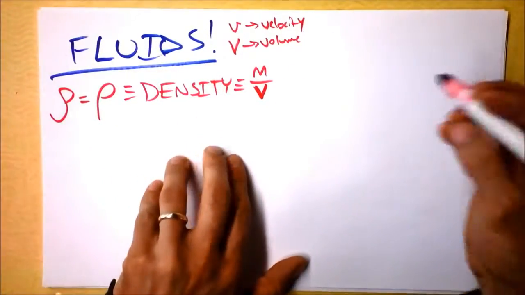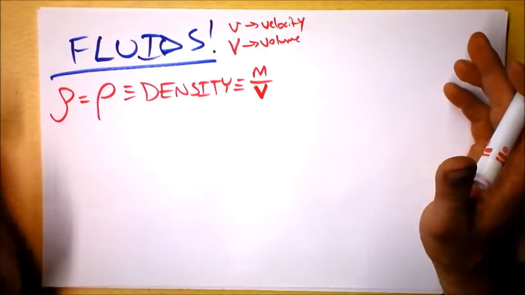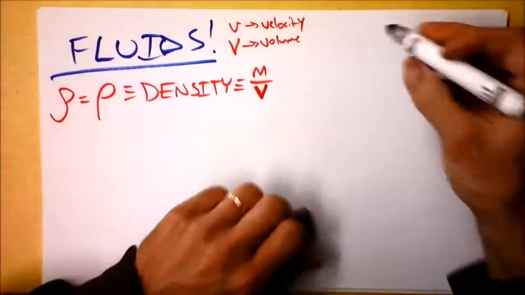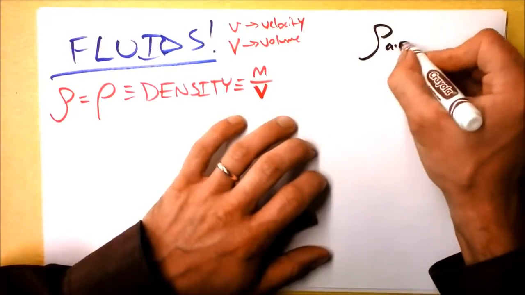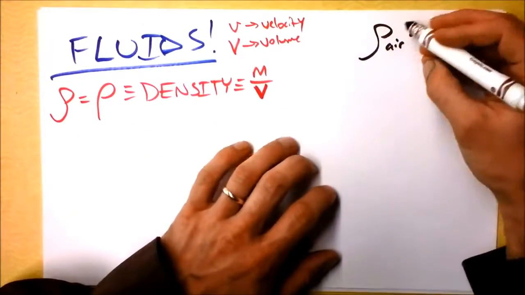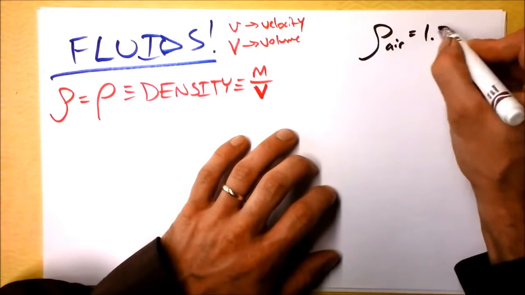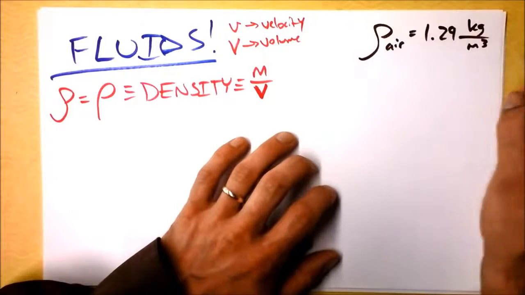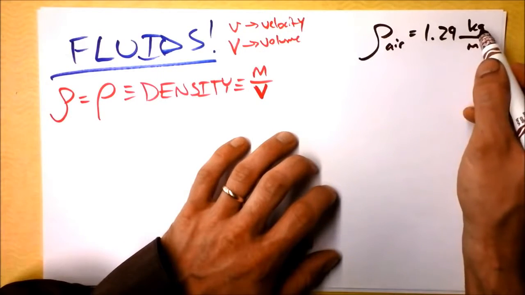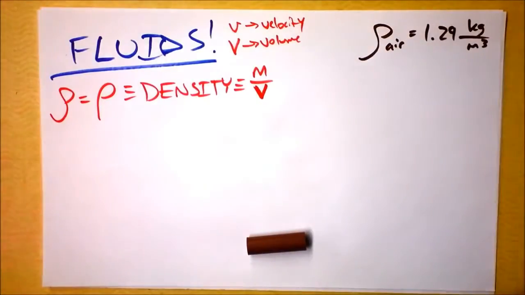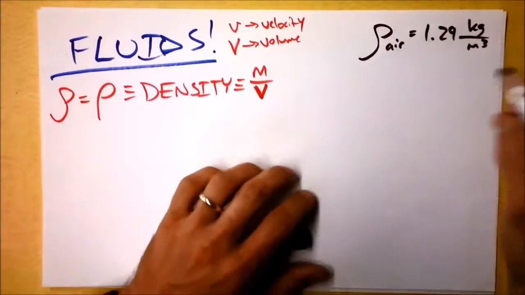first let's discuss some typical densities. Name something that's not very dense, right? Air. Super. Good job. The density of air is about 1.29 kilograms per cubic meter. Whoa, that's a lot. That's a kilogram in a cubic meter of air? Did you think it was that substantial? I guess that's a little bit of a surprise.